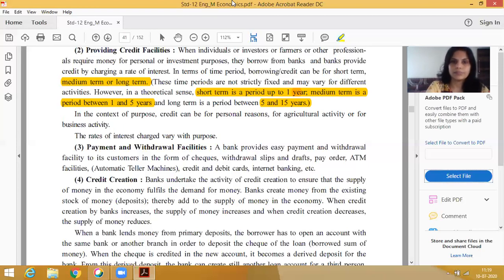Now next one. Second one is related to payment and withdrawal facilities.